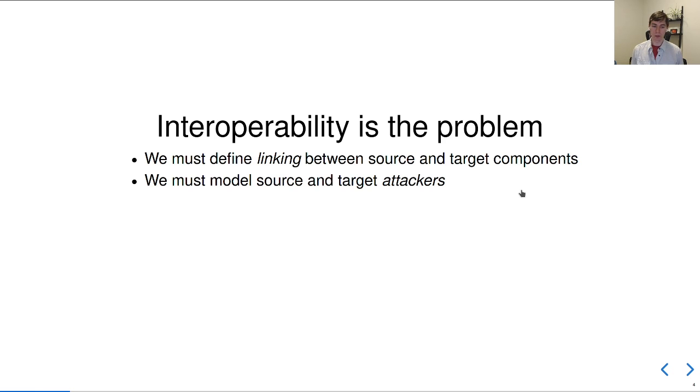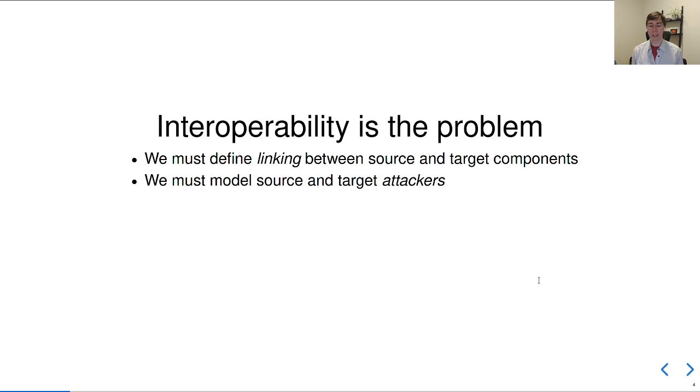Here's the idea. When modeling a compositionally correct compiler, we need to define linking between the source and the target language. That is, we may want to link a source component directly with a target component that doesn't have a way to be expressed in the source language. And we want that to be well-defined and covered by our correctness theorem. So think about modeling FFI calls from Java to C. This is most interesting when the target language can be more expressive than the source language, so there are some features that can't be directly expressed in the source.